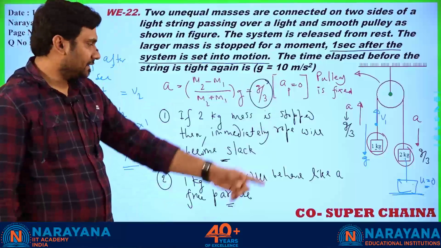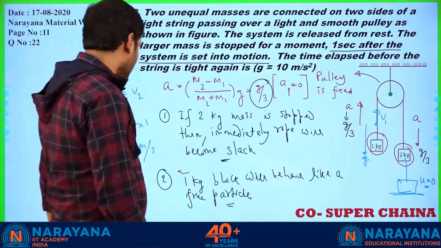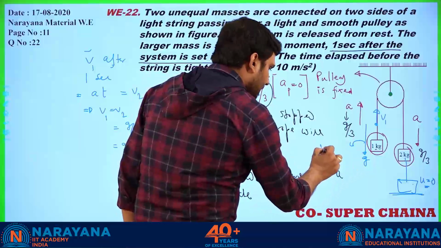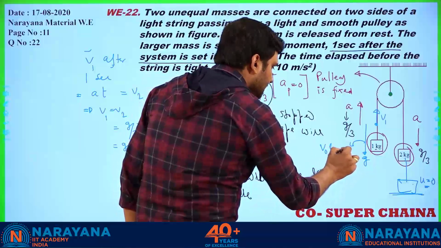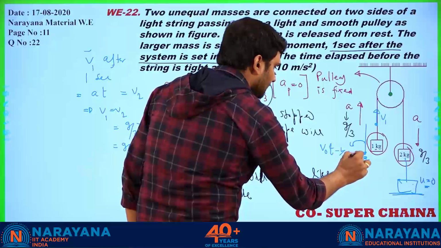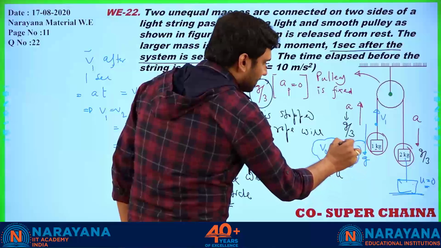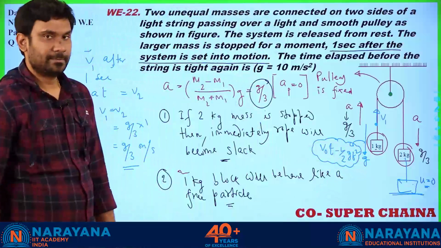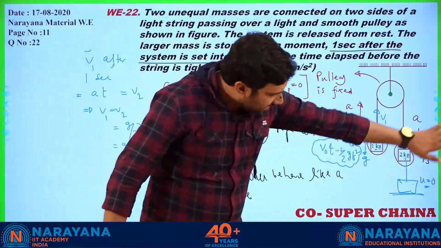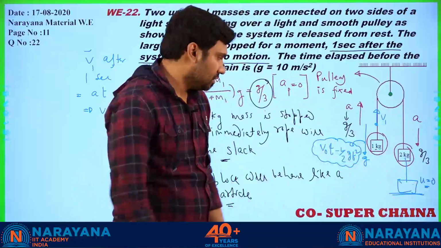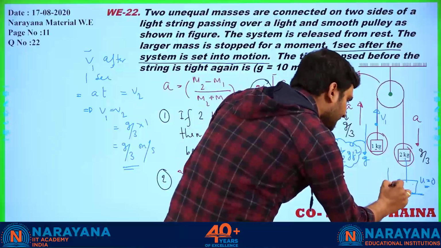So what I can write for time t, for the 1 kg block, the equation will be v naught t minus half g t square. This will be the distance covered by the 1 kg block. Now when the force is released actually, this will also behave like a free particle with initial velocity 0. So what is the distance covered by this one in time t?